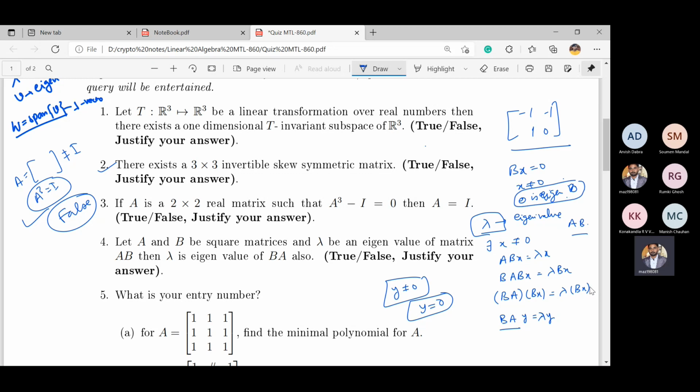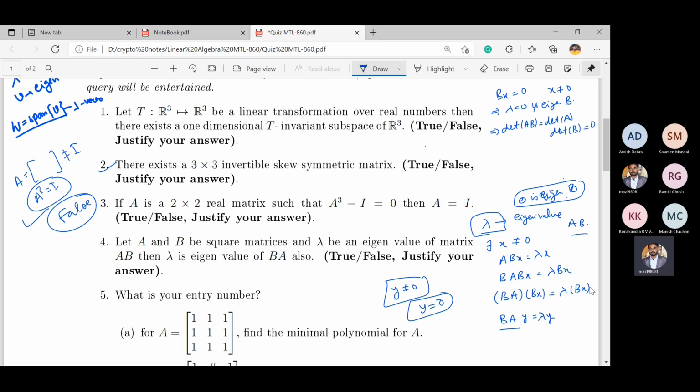You can approach this way. One, if you get 0 as an eigenvalue of B, this implies determinant of B equals 0. Let me write it to be clear here. For the case when Bx equals 0, this means Bx equals 0 for x not equal to 0. This implies lambda equals 0 is an eigenvalue of B. This implies determinant of AB equals determinant of A times determinant of B.